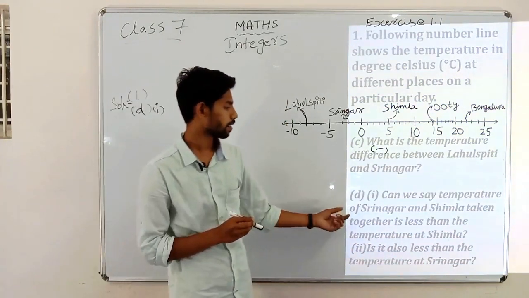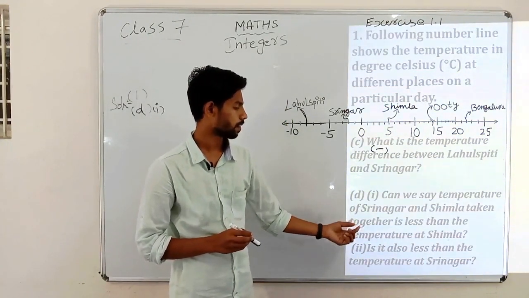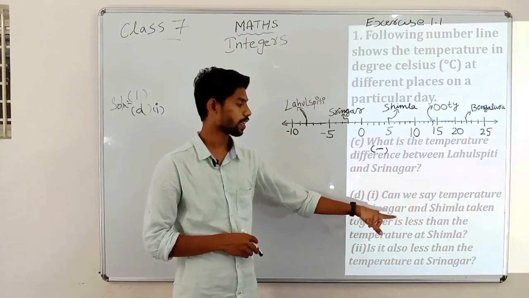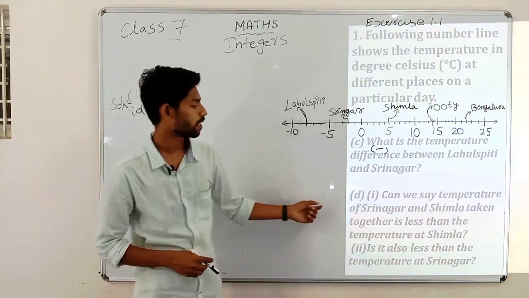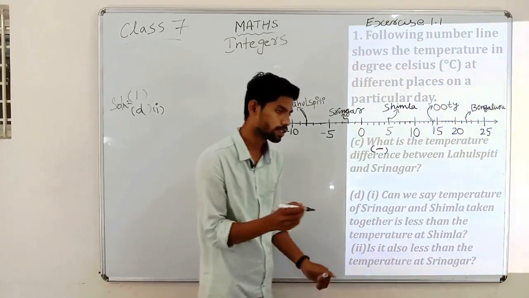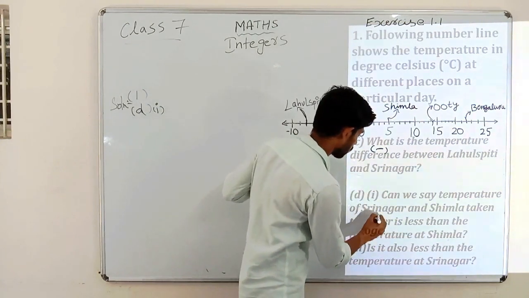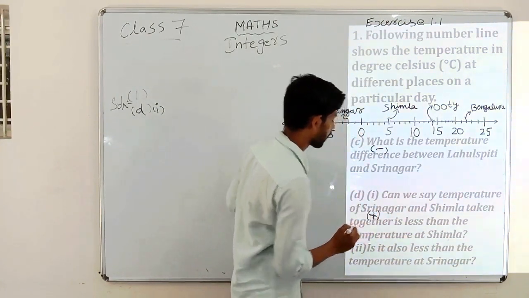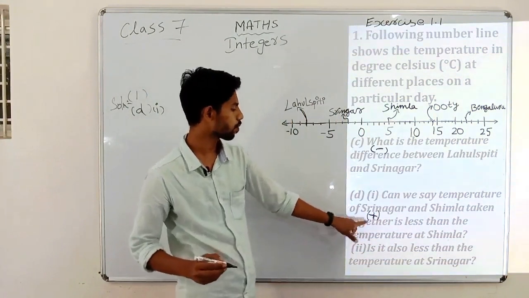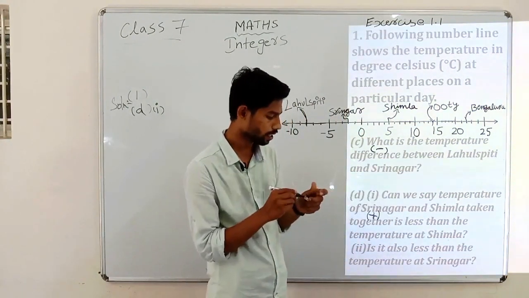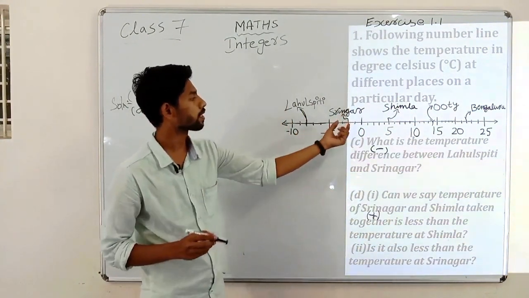Can we say the temperature of Srinagar and Shimla are taken together? Together means we have to add them, plus sign. We have to add these both temperatures, Srinagar and Shimla. First we'll take Srinagar.